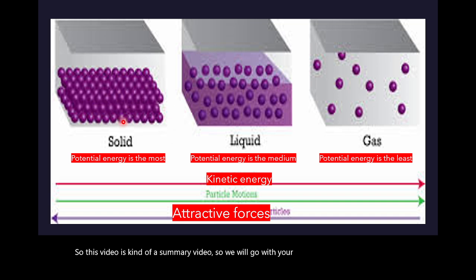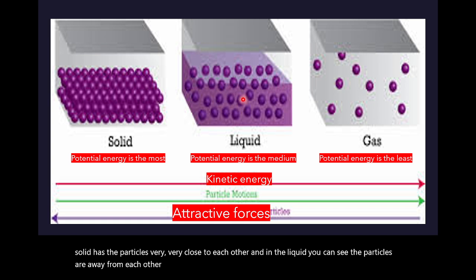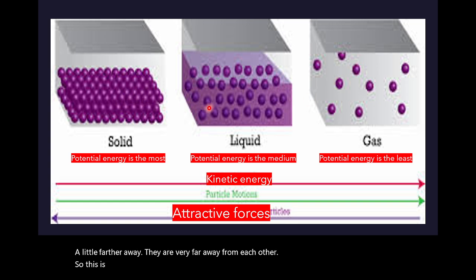So as you can see, the solid has the particles very close to each other, and in the liquid you can see the particles are away from each other. There are gaps, and in the gas they are farther away. They are very far away from each other. So this is solid, liquid and gas. Solid is kind of a metal like gold, liquid is like water, and gas is like oxygen, nitrogen, etc.